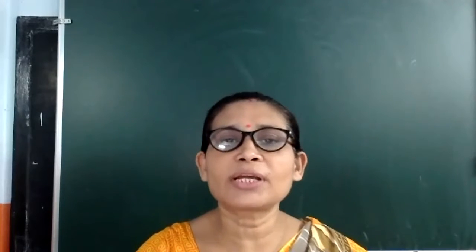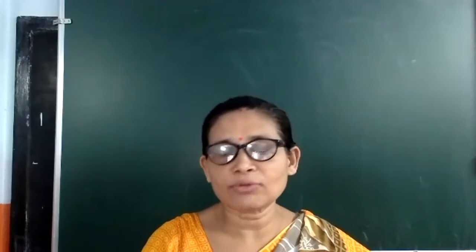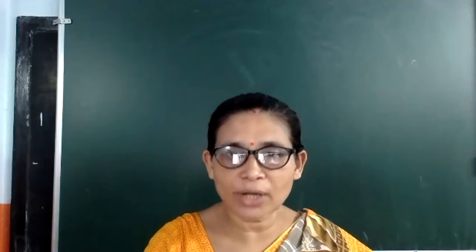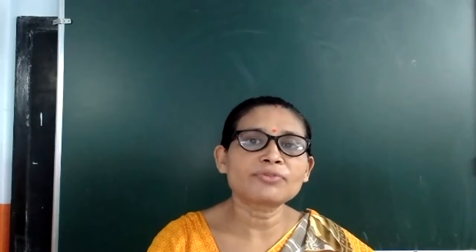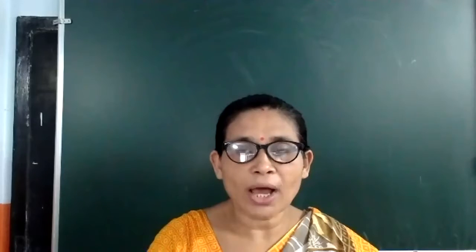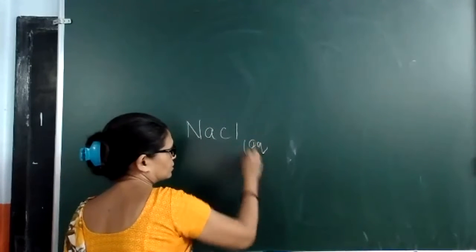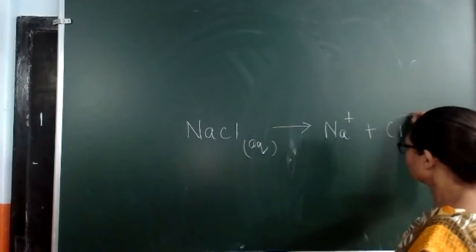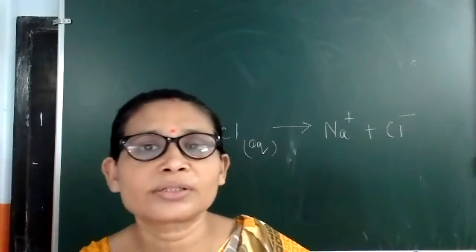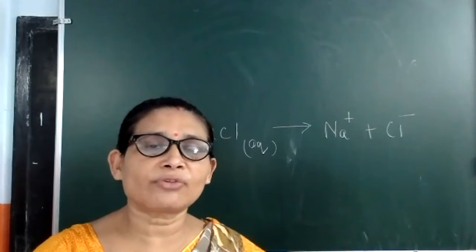Now the next property is that ionic compounds, as we all know, either in their molten state or in their aqueous solution, behave as electrolytes. They conduct electricity through them. Why? Because of the presence of free ions. So when ionic compounds like NaCl are in aqueous solution, they give sodium and chloride ions. Now this process is called dissociation. We know what ionization is. We can call it ionization also, that ionization of NaCl is taking place.